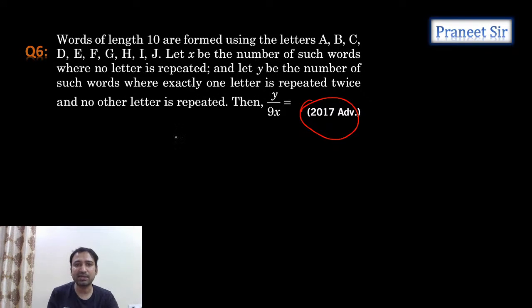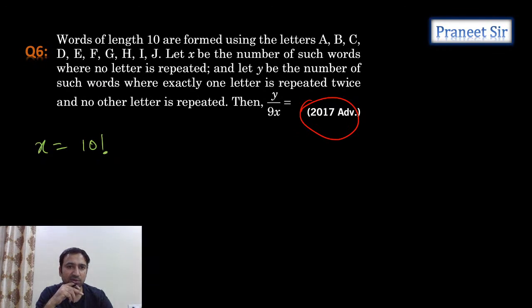So first let's calculate X, guys. What is X here? X is equal to the number of such words where no letter is repeated. All letters should come exactly one time only. In that case, how much do we get, guys? Isn't it 10 factorial?